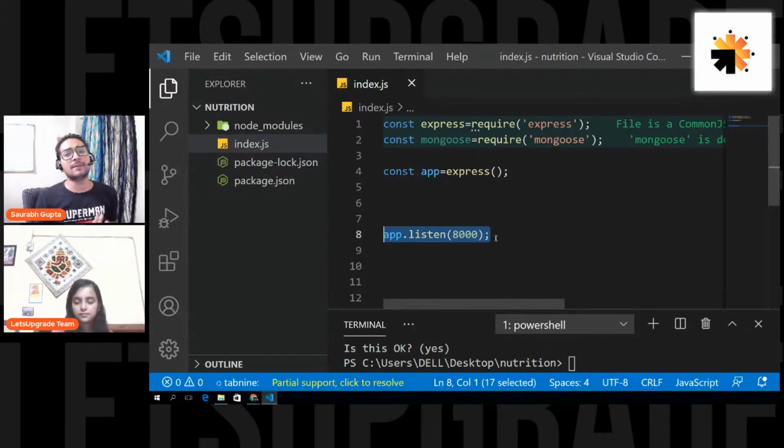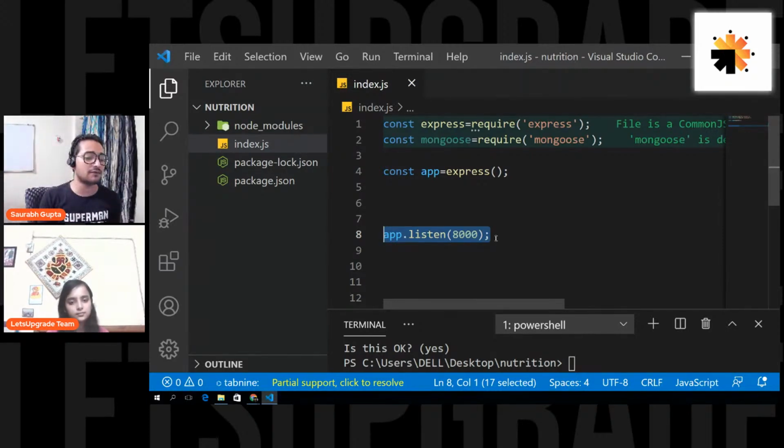In programming, there is something called a port number that helps the clients identify where they are calling, right? Because at a single point of time there can be multiple servers running on a particular computer. So to identify which server I'm calling, you have port numbers. So yes, Ayushi, it is necessary.